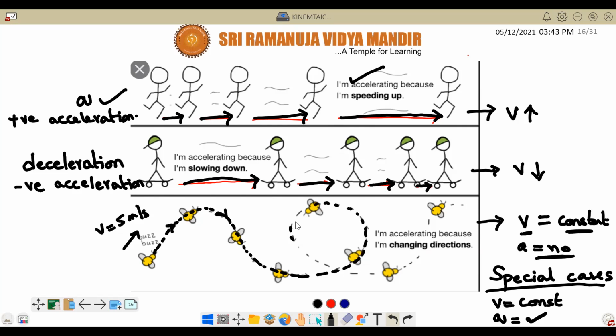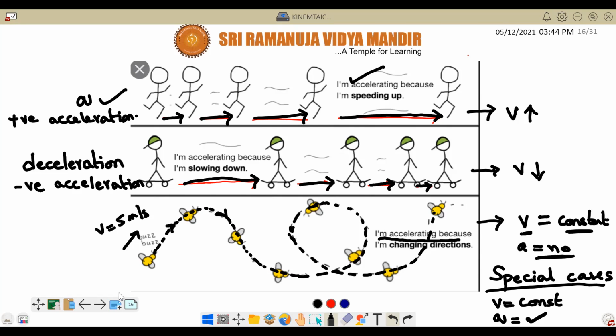It moves in an oval shape. So this honeybee is saying, I am changing my direction, which means there is a change in velocity and therefore there is acceleration. Is it clear?